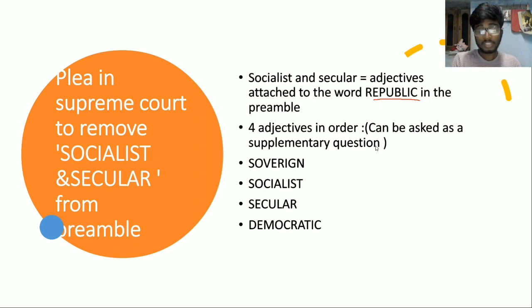What is important here is you need to remember the order of the adjectives. The order of the adjectives can be asked as a supplementary question. They can give you a passage about this issue and ask a supplementary question below, like what is the order of the adjectives attached to the word republic. This was asked many times also. So the order is sovereign, socialist, secular and democratic.